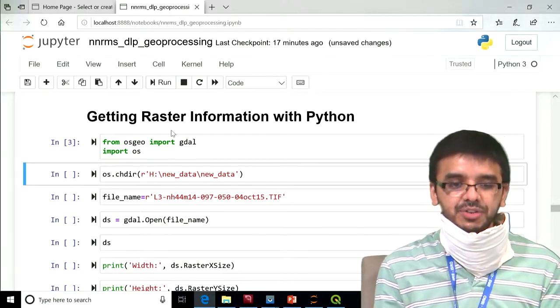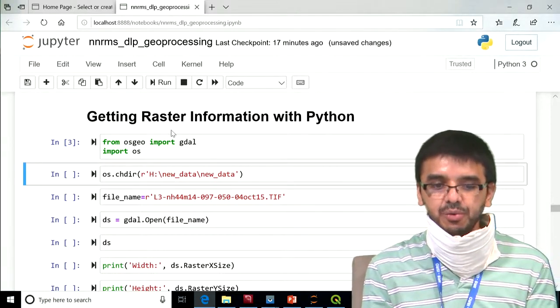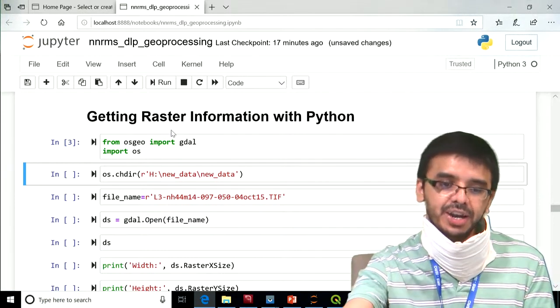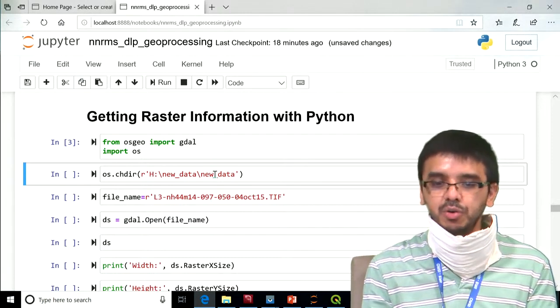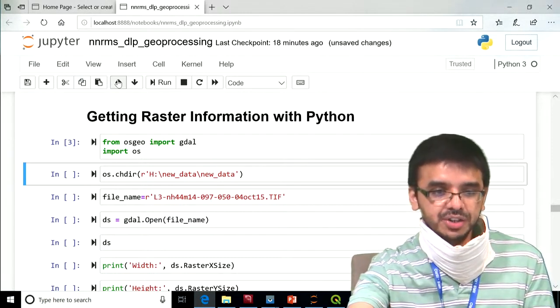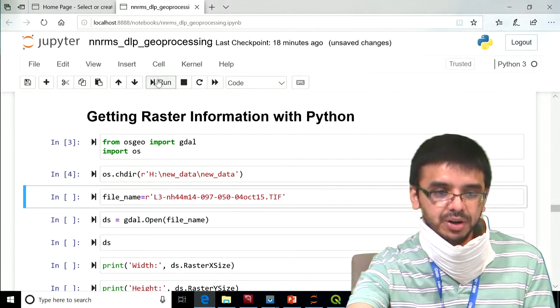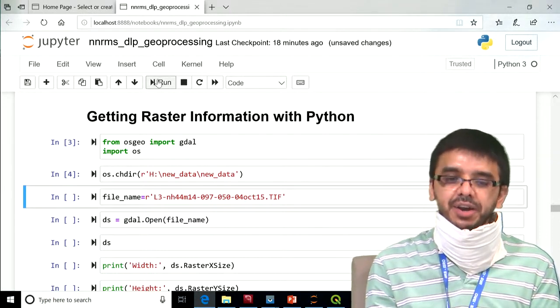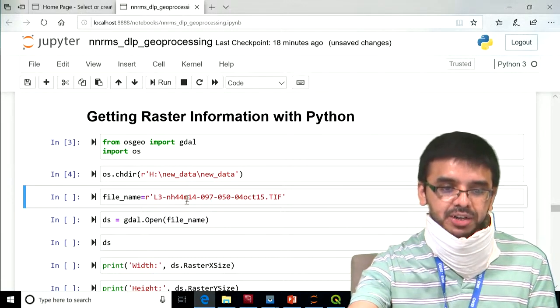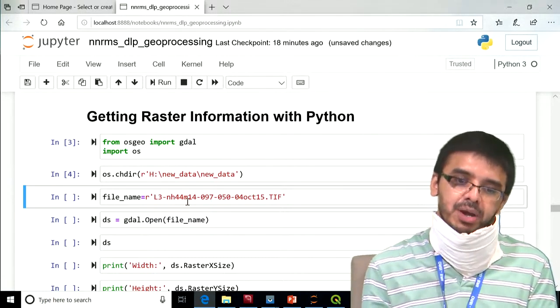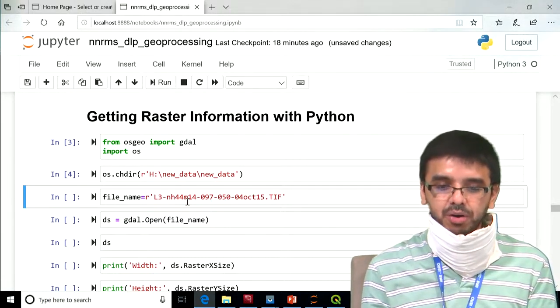Now first of all, I am changing the directory using os.chdir to the H drive, where I have stored data in the folder new data. Inside this directory I have stored my data, so first I am changing my directory to this particular directory. Now inside this directory I have a raster file named L3NH44mm14 something dot tiff.